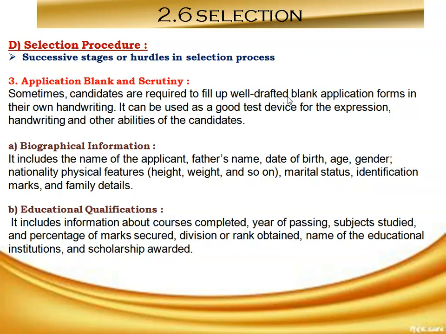Then the next one is educational qualification. Educational qualification includes information about courses completed, year of passing, subject studied, and percentage of marks secured in your past examination. Then the division or rank obtained, the name of the educational institute, and scholarship awarded. So all this information is included in educational qualification.